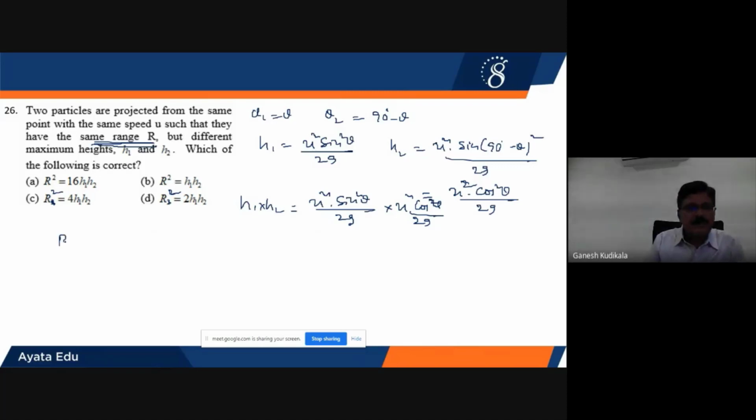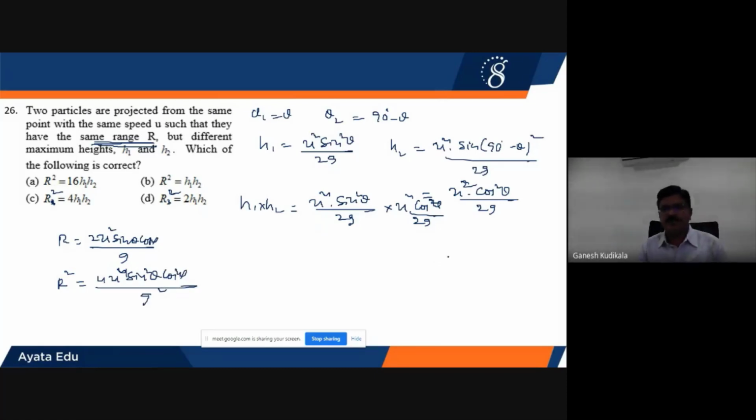Now, R value in the simplified form is u square sine 2 theta, that is 2 into sine theta cos theta, divided by g. If I go for R square, because all the options are in R square, it is 4 into u to the power of 4, sine square theta into cos square theta divided by g square. Now check. In the given expression, sine square theta is there, cos square theta is there, no issue. Even g square is there with me. But what is there in the numerator? 4 and u to the power of 4, that is u square, u square. Numerator 4 is not there. That's why I multiply with 4 and divide with 4.